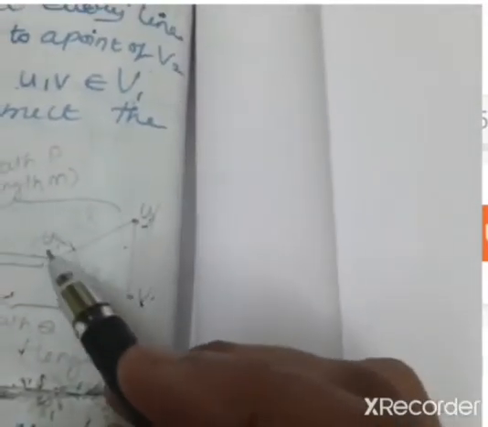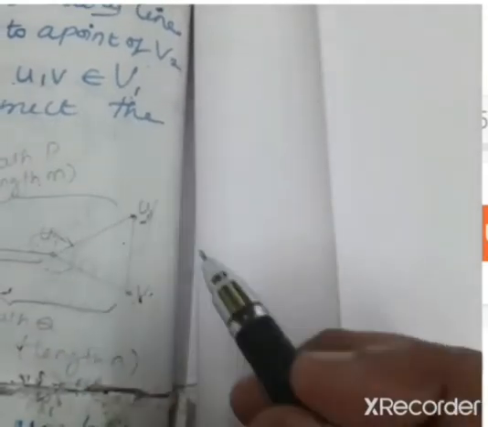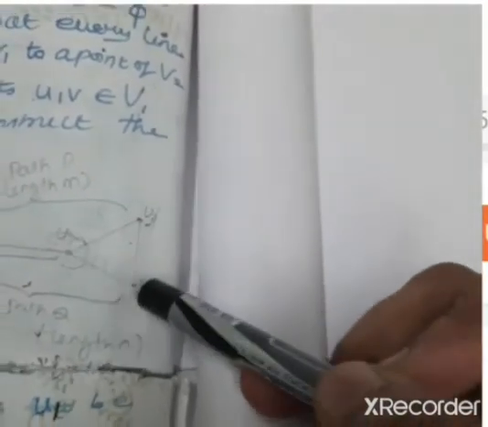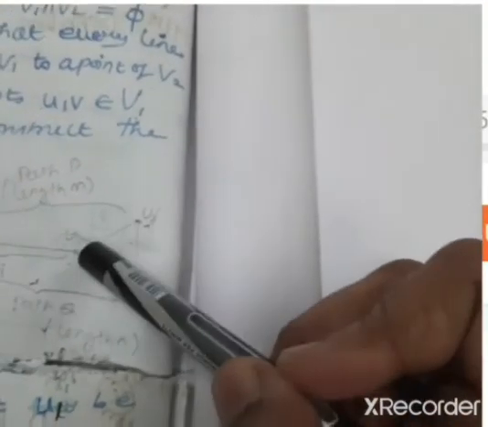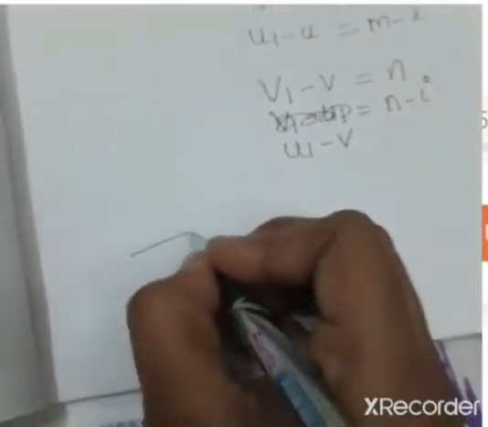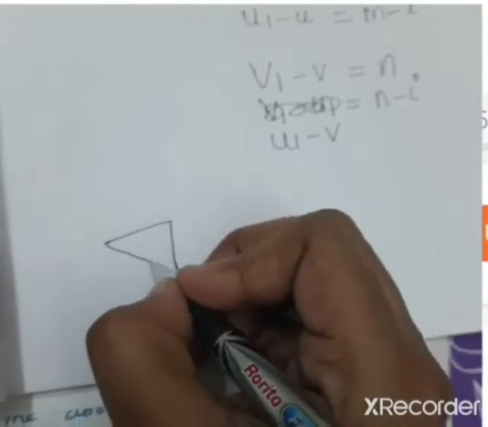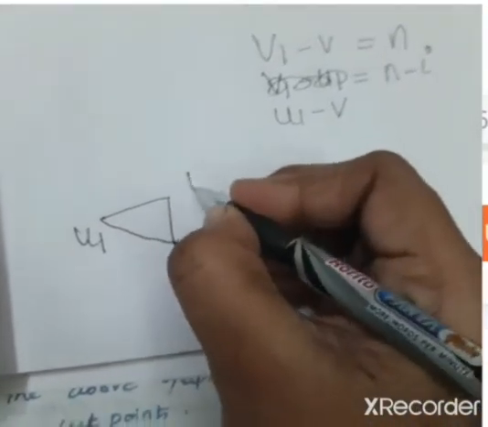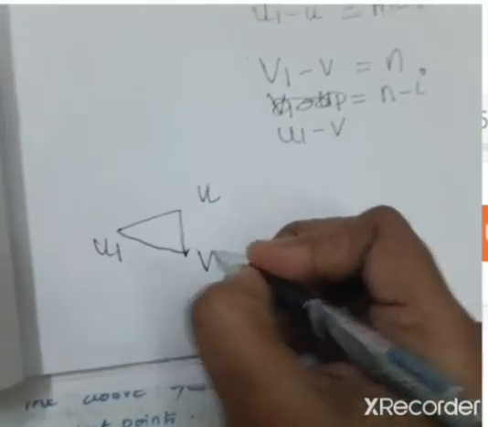As I told you, U1 to U, U to V, and V to U1 form a cycle. So add these lengths: U1 to U, plus U to V, plus V to U1. To be clear with our figure, U1 was a common point, and U and V were the adjacent points.